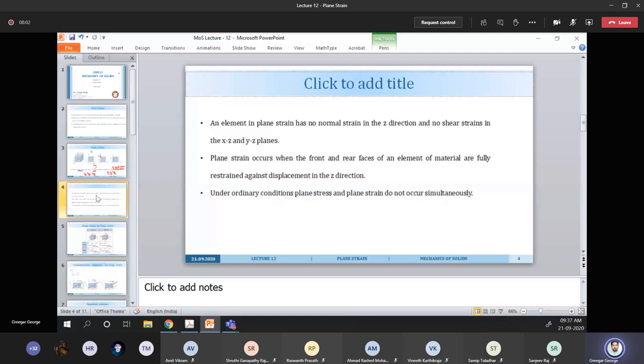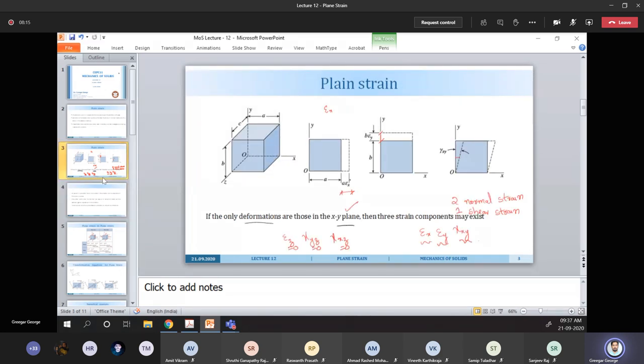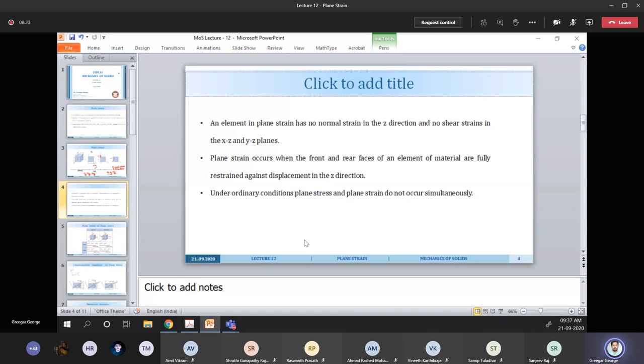So we define what plane strain is here. An element in plane strain has no normal strain in the z direction and no shear strains in the xz and yz planes. Epsilon z, gamma yz, and gamma xz will be 0. So what does that mean? The plane strain